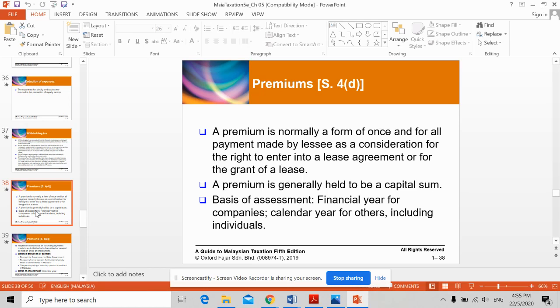All right, next one under Section 4D, we have premiums. It is actually a form of once and for all payment made by a lessee as a consideration when they enter into this agreement. And the basis of assessment is calendar year.